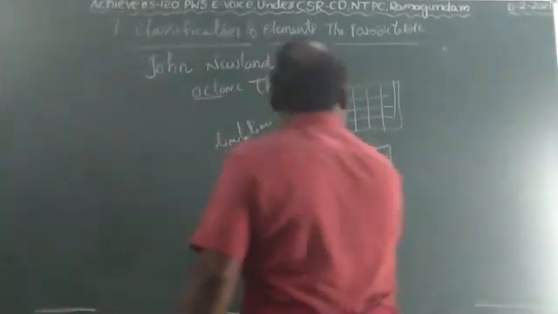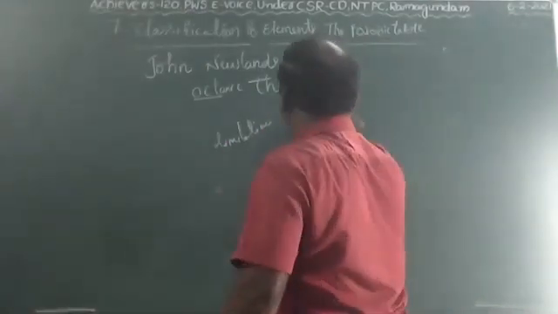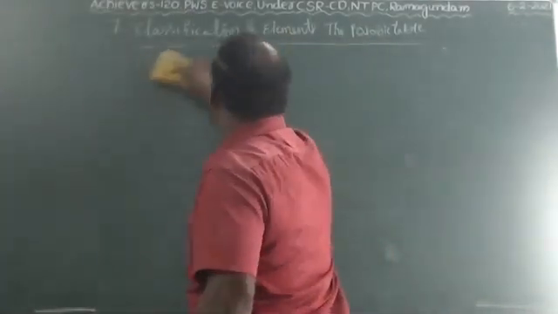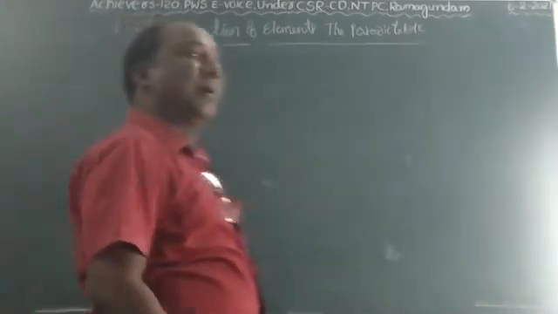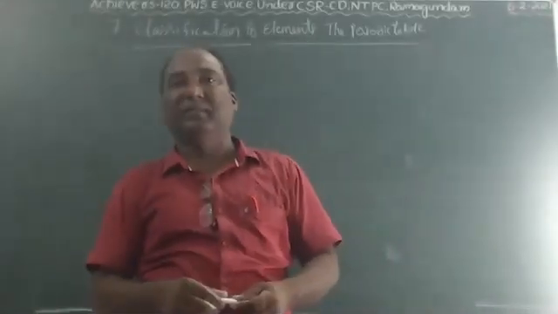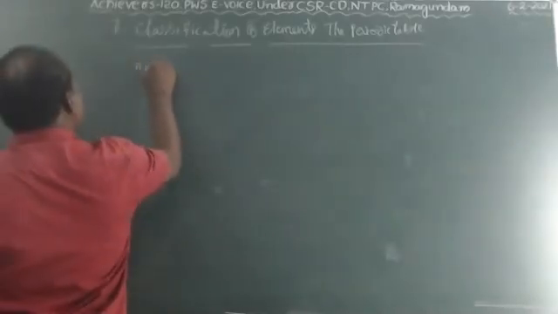And after this, one more scientist, whose name is Mendeleev. So now it is Mendeleev's periodic table.